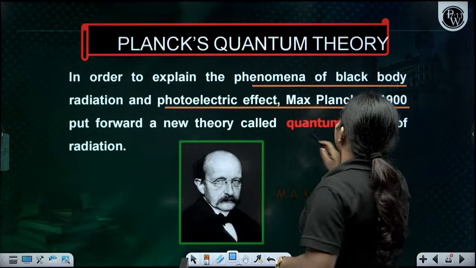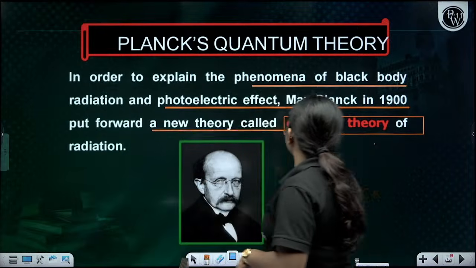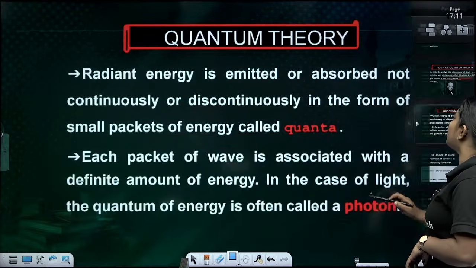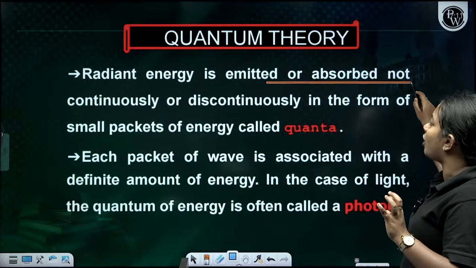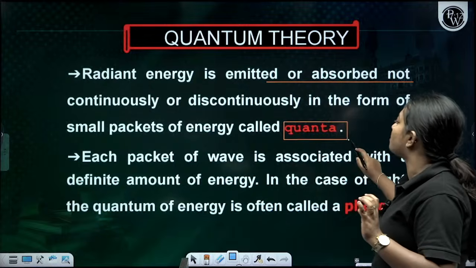That is done by the quantum theory of radiation, a new theory put forward, which is called Planck's quantum theory. Quantum theory tells us that the radiant energy which is emitted or absorbed is not continuous; it is in the form of small packets.